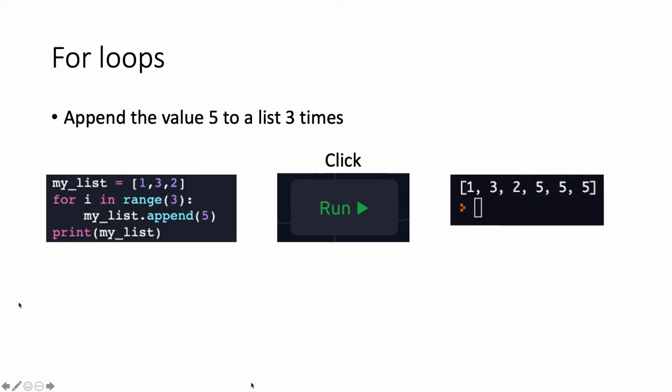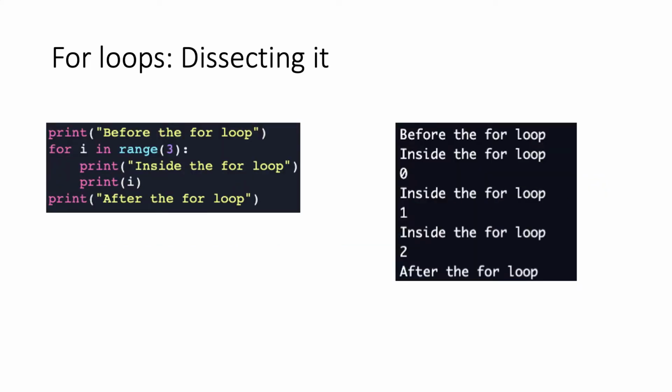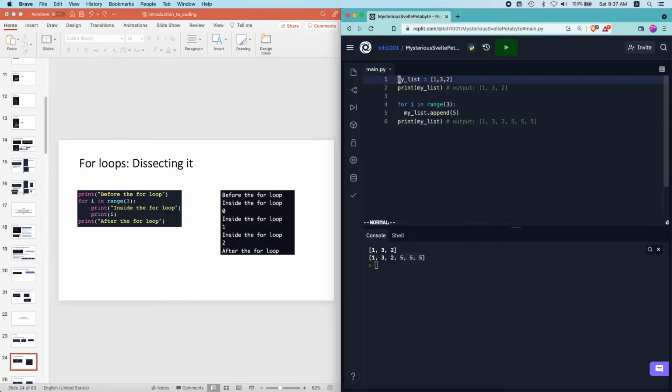For loops, first of all, we learned that for loops are a way of doing something repeatedly. So let's dissect what actually goes on inside a for loop. Let's say we print before the for loop, then we write a for loop: for i in range(3). What is this i over here? This i is a variable, a counter that Python helps us create to keep track of the iterations inside the loop.